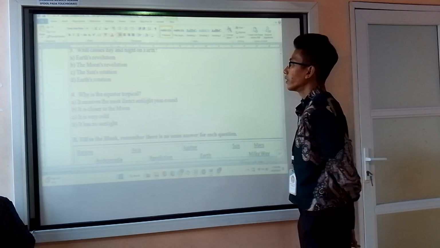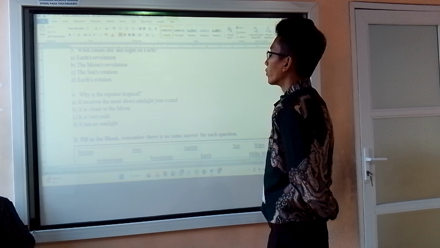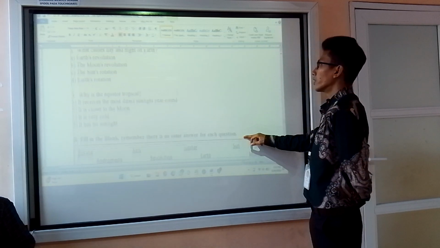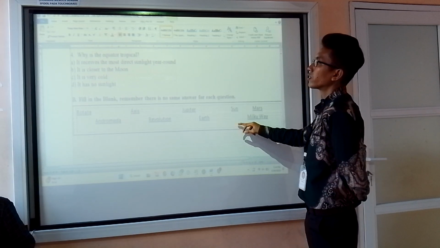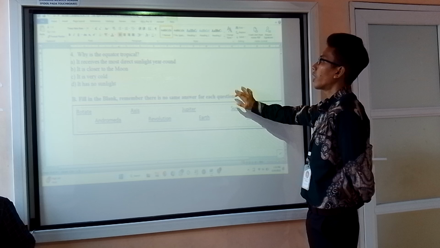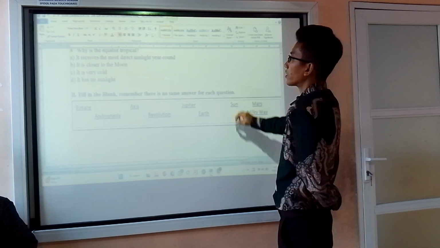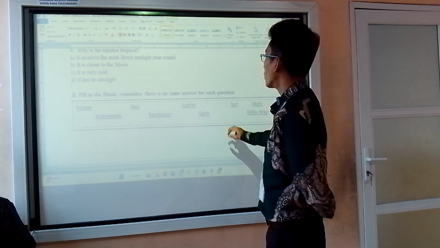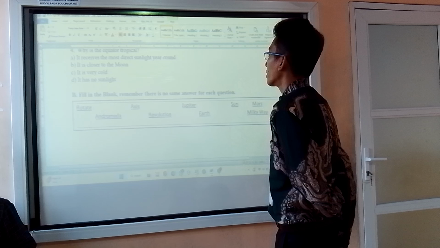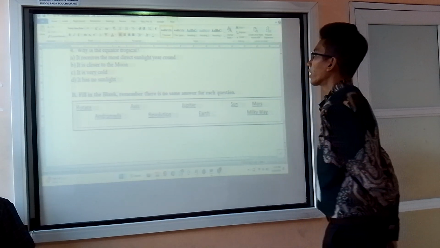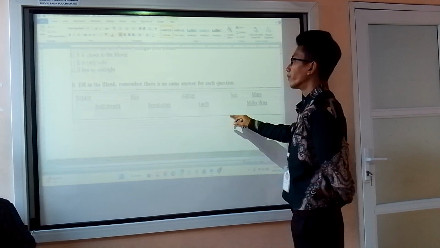Okay. What causes day and night on Earth? That will be Earth's rotation. Because it's not the sun that goes from the east to the west, but our Earth that is rotating on its axis. Why is the equator tropical? Because it receives the most direct sunlight year round.